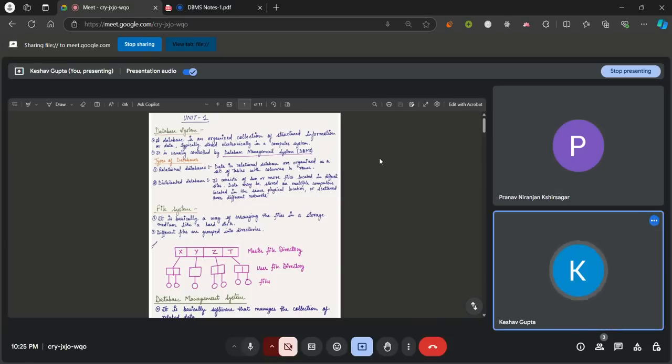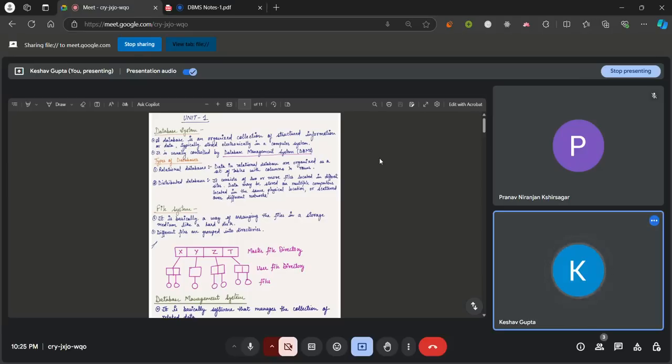Okay. So now what's a file system? A file system is basically, as the name says itself, a system where we store files in a structured or segregated format. Files can be of different types, right? It can be a text file, audio file, video file, and that too for different things.